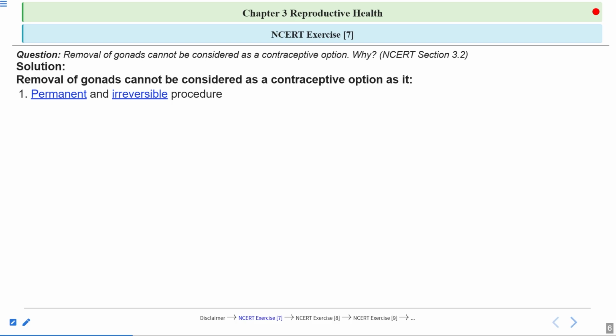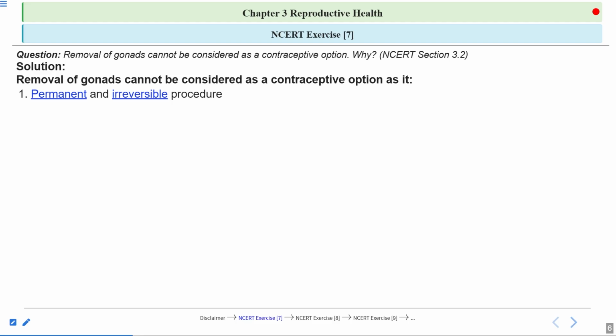Again, if we remove the gonads, there will be no future possibility of natural reproduction. I'm saying natural reproduction here. Clear? Because the gametes are not being produced. In females, if you remove the primary sex organ, there will be no egg formation and hormones will not be released.